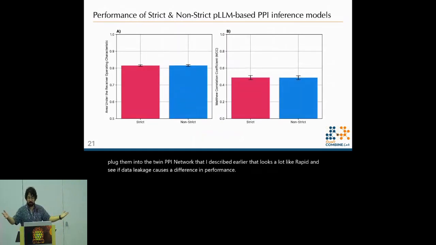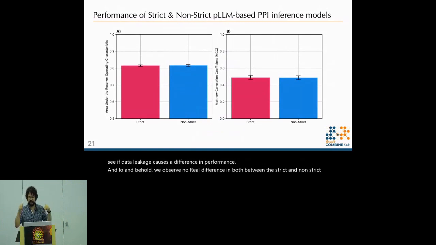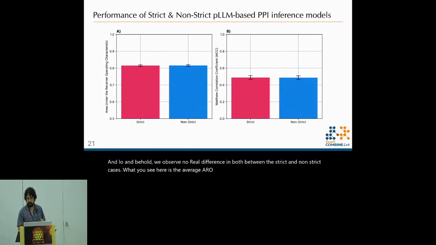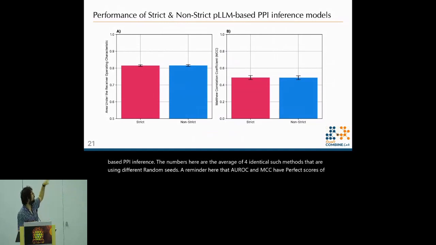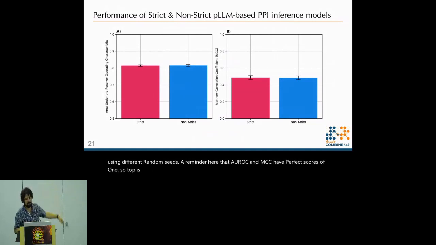And lo and behold, we observe no real difference between the strict and non-strict cases. What you see here is the average AUROC and Matthews correlation coefficient for PLM-based PPI inference. The numbers here are the average of 4 identical such methods that are using different random seeds. A reminder here that AUROC and MCC have perfect scores of 1. So top is best, and then the bottom is random performance.